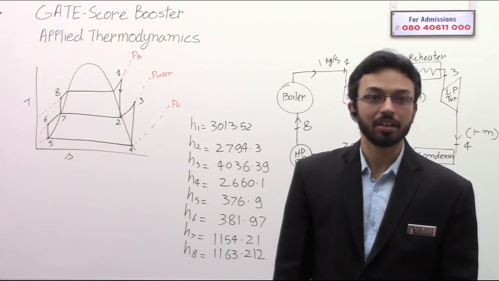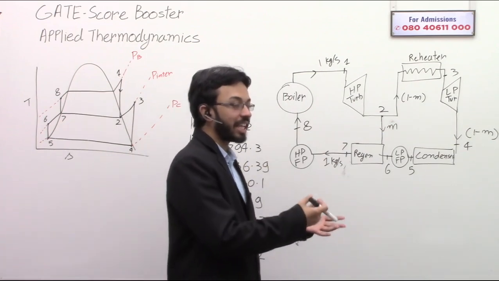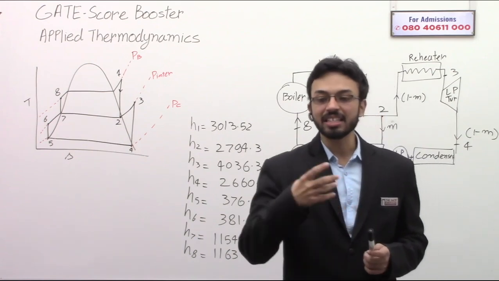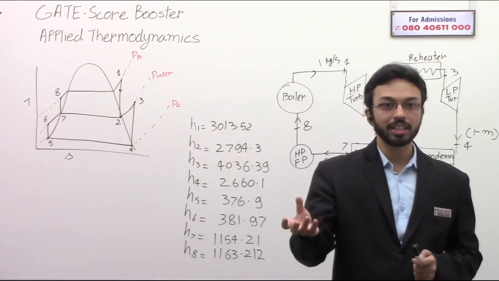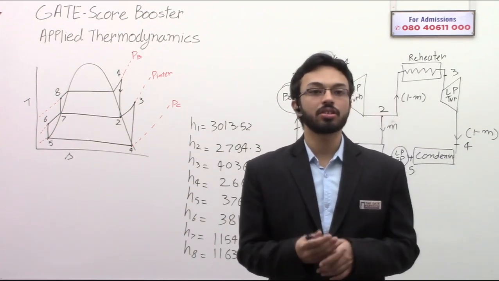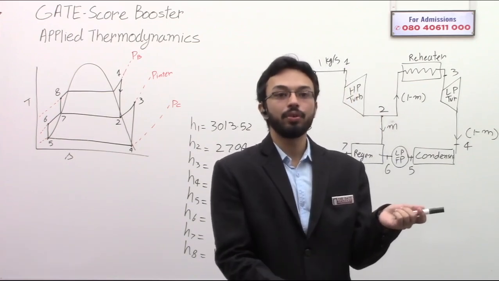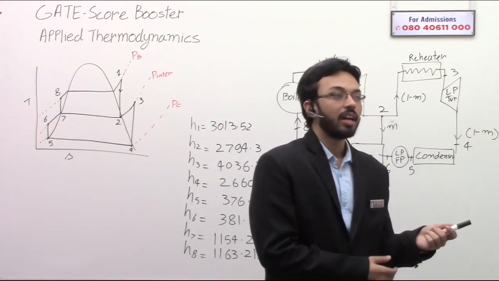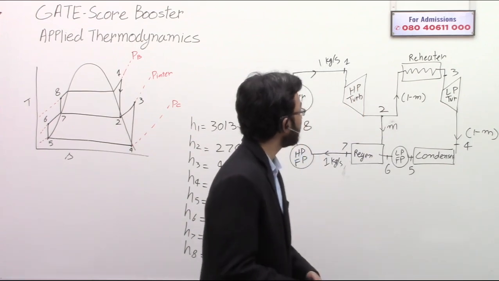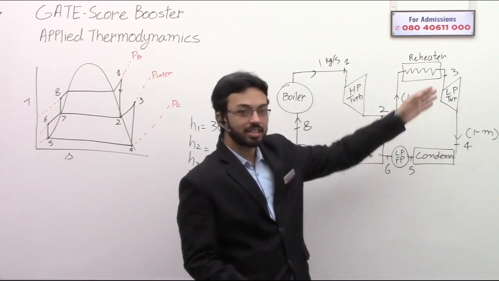Bleeding regenerator, meaning. Okay, see, what happens is bleeding means that you are taking some steam out of the turbine and then supplying it for doing other work. It is called bleeding because similar to bleeding in humans, when we get a cut, some of our blood flows out. Now this blood can be used for saving other lives also, or this may be completely wasted. So similarly in the turbine, bleeding means that some steam is taken out and the other steam carries forward.